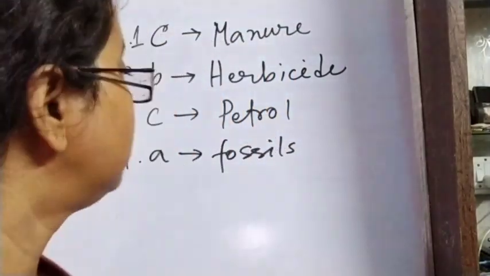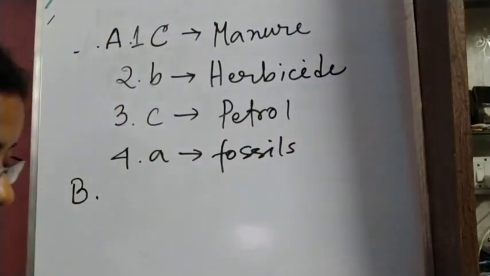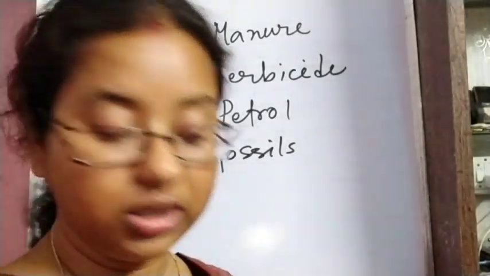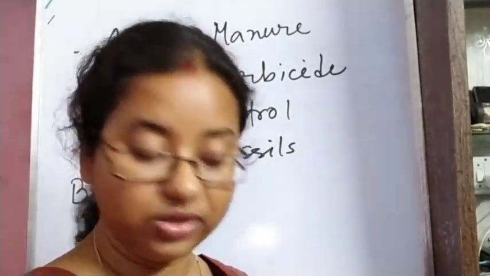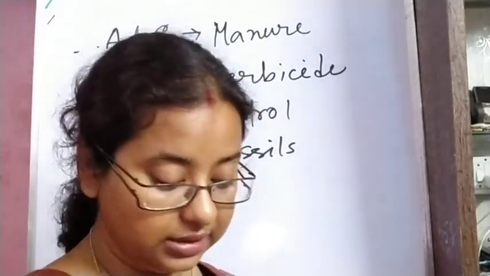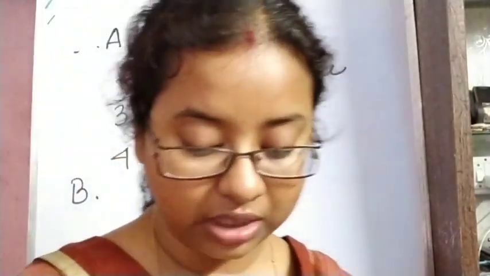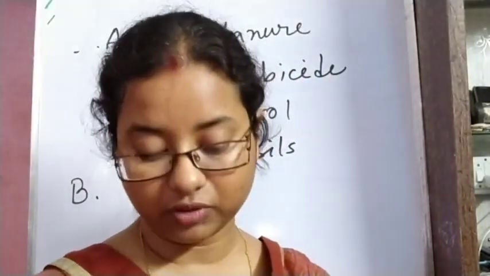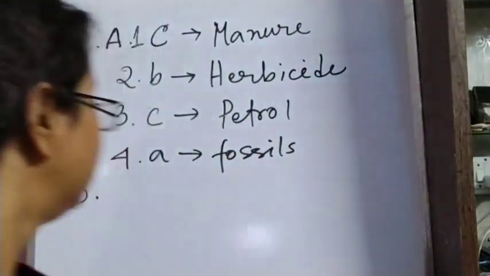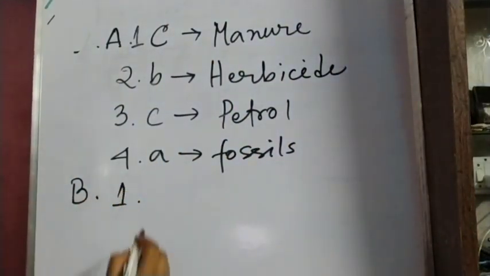Next, we have to do the fill in the blanks. Here the words are given by which we have to fill the blanks. The first one is, the word science comes from the Latin word dash, meaning knowledge. So this will be scientia. Okay, scientia means knowledge. So this is the Latin word. The first one, number 1, will be scientia.